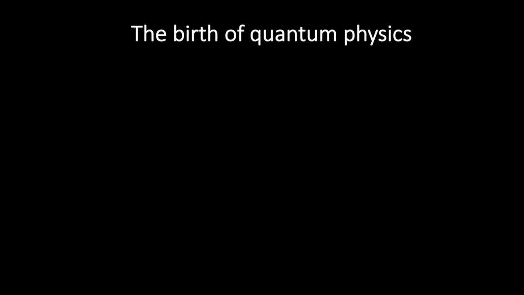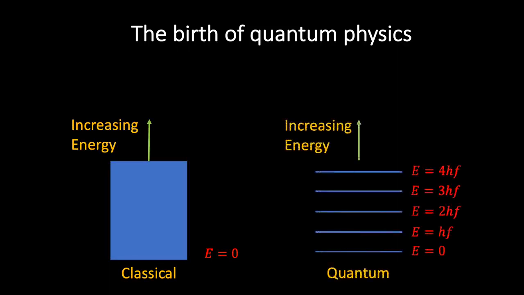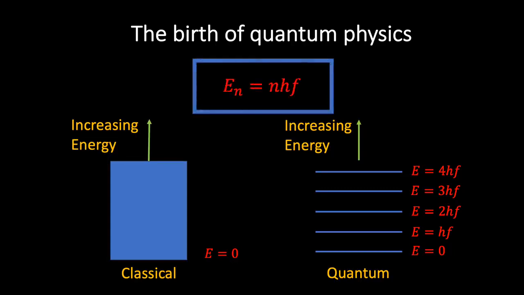One of the greatest revolutions in physics occurred at the beginning of the 20th century when Max Planck suggested that rather than energy being a continuous quantity, as had been assumed for centuries, it was in fact discrete. Planck suggested that if an oscillating system had frequency f, then the energy of the oscillator could only ever be an integer multiple of Planck's constant, multiplied by the frequency of oscillation. According to this new quantum framework, n refers to the number of quanta of oscillation in the system.